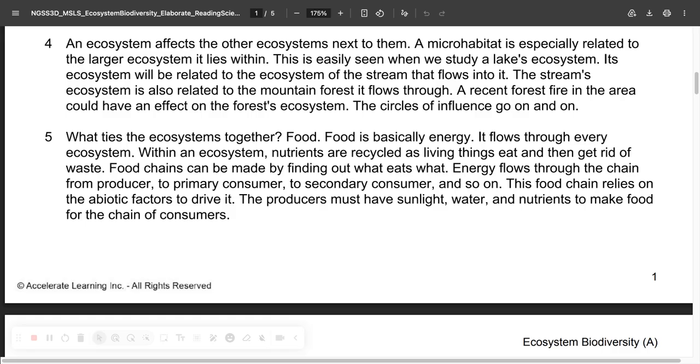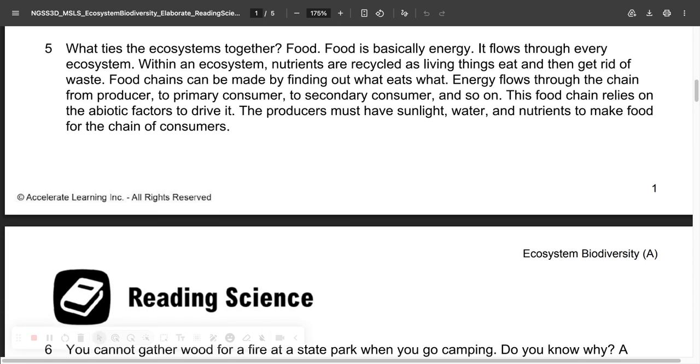A microhabitat is especially related to the larger ecosystem it lies within. This is easily seen when we study a lake's ecosystem. Its ecosystem will be related to the ecosystem of the stream that flows into it. The stream's ecosystem is also related to the mountain forest it flows through. A recent forest fire in the area could have an effect on the forest ecosystem. The circles of influence go on and on.